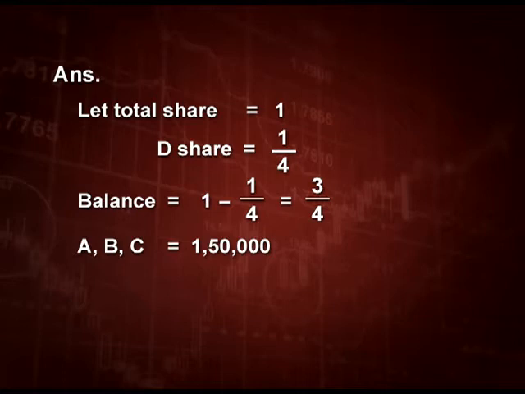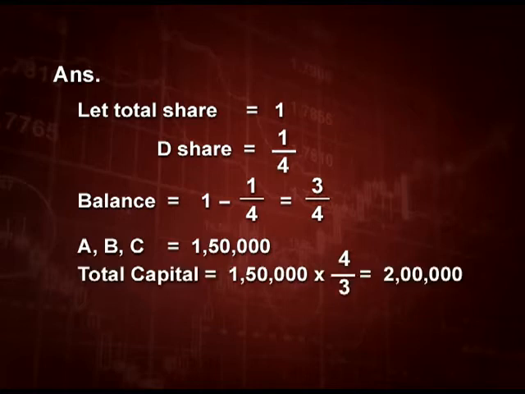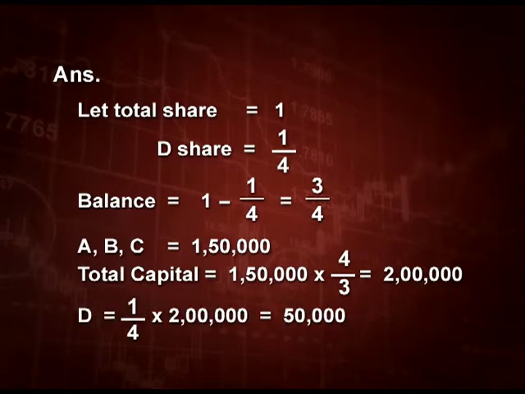How to calculate total capital? I told you the capital given into reciprocal, that is reciprocal of 3/4 is 4/3. This makes it 2 lakh. So, the total capital of the firm is 2 lakh. So, D will bring how much? 1/4 of 2 lakh, that is 50,000 rupees. This is the answer. I hope you are able to understand.